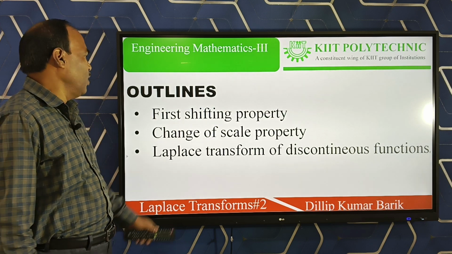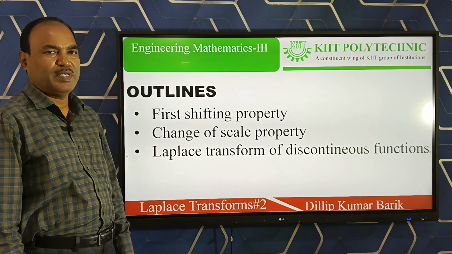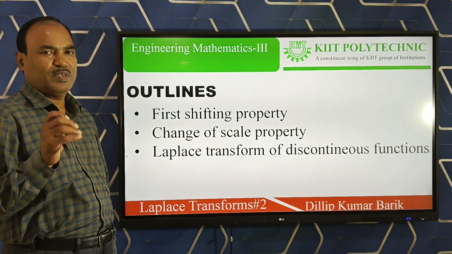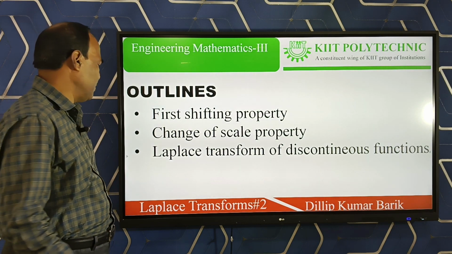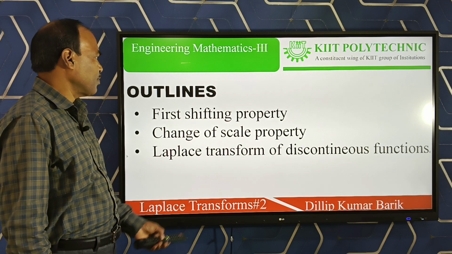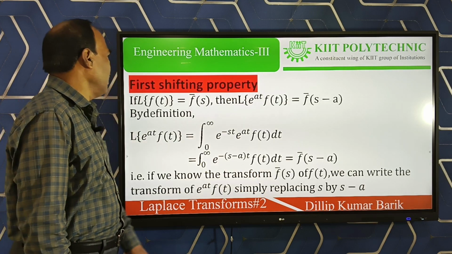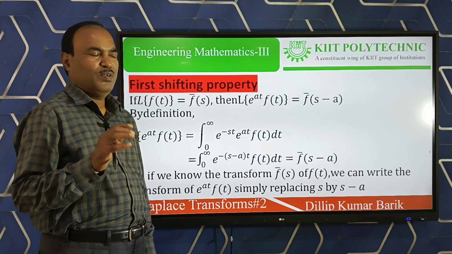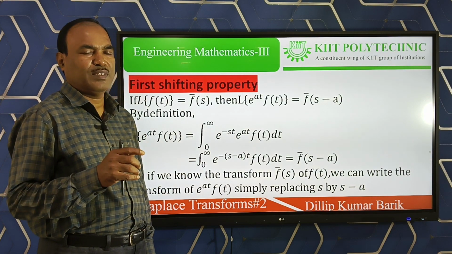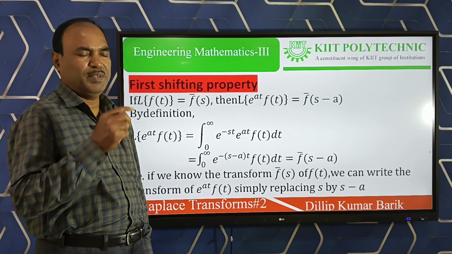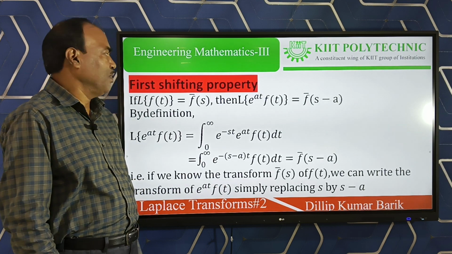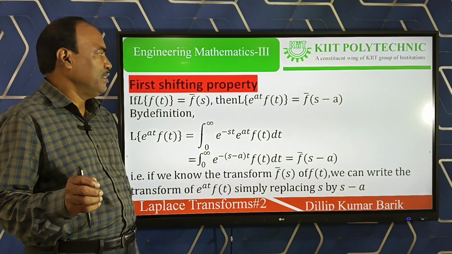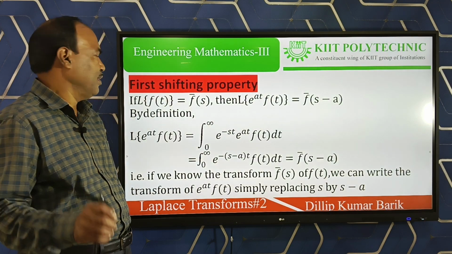Let us discuss what is the meaning of the first shifting property and how it is required in solving the Laplace transform of different functions. Already in the last class, you know the Laplace of any function of t is a function of s. That means the Laplace of any function is a function of t, and its answer is a function of the variable s.